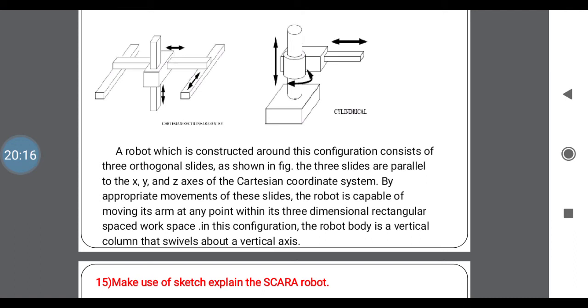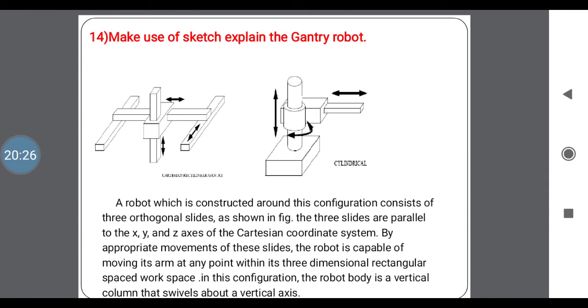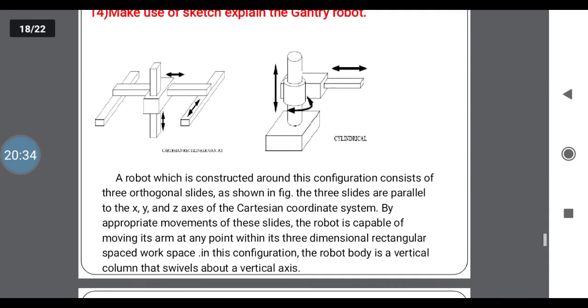In this configuration, the robot body is a vertical column that swivels about the vertical axis. That is, only vertical swivel is possible in this Gantry robot. Only the three directions with a vertical axis. The two sketches indicate how it moves in vertical directions.